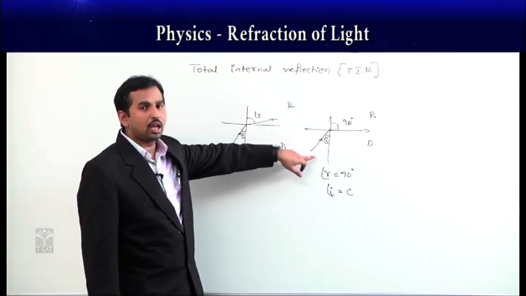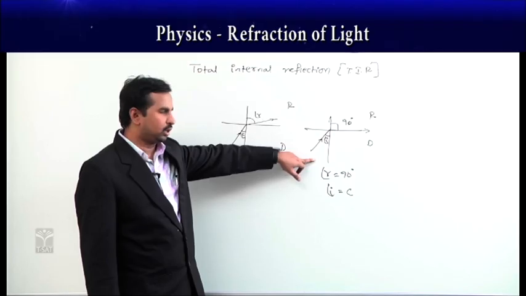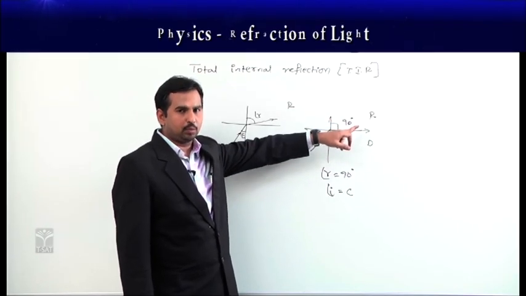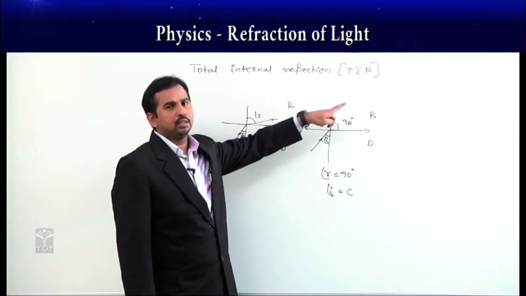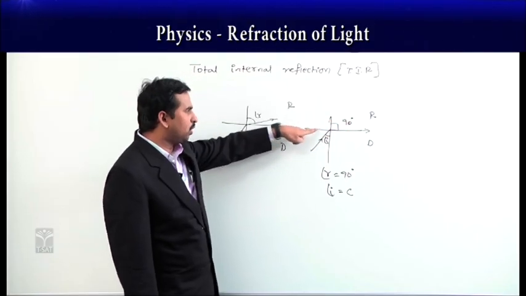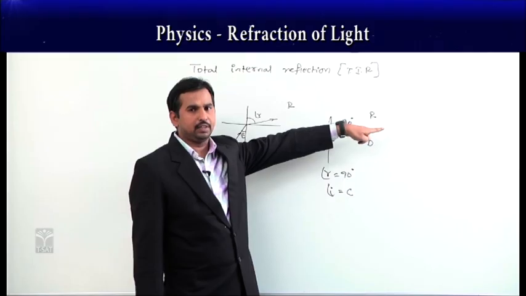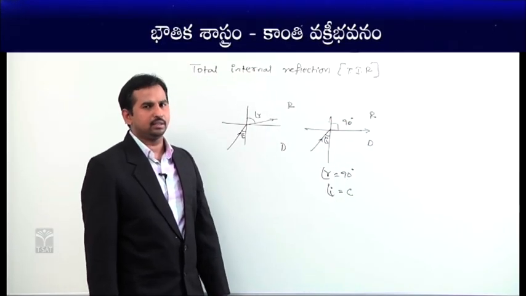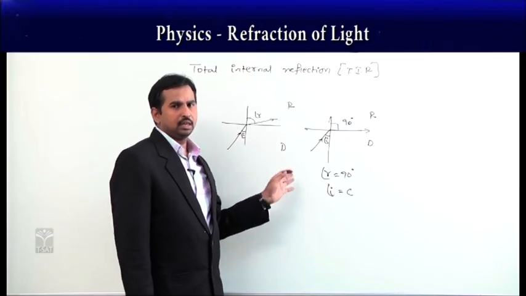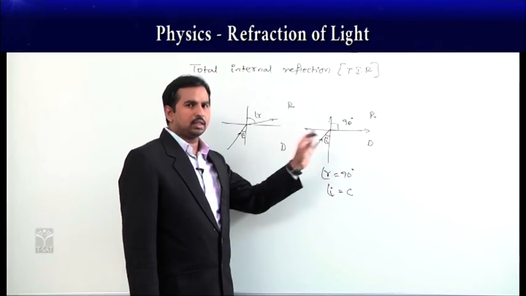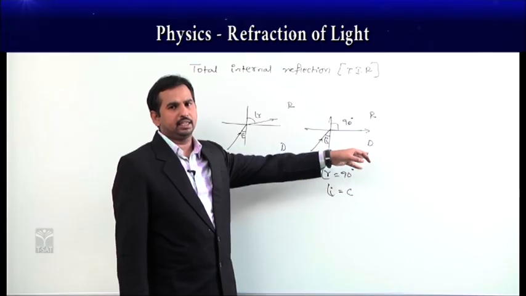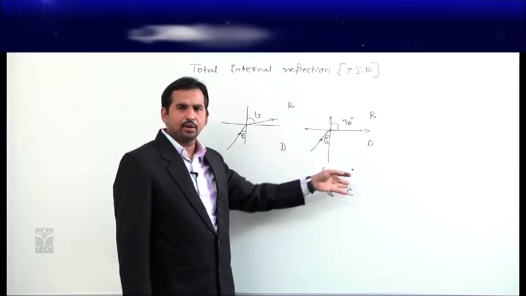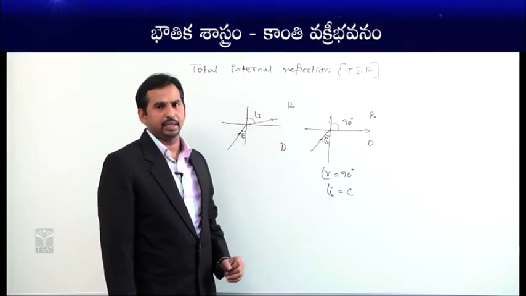If you increase the angle of incidence more and more, at one particular stage the light ray passes along the surface, so the angle of refraction becomes 90 degrees. The angle of incidence at which this happens is called the critical angle.